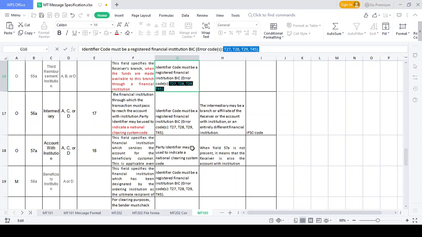Correspondent bank is a big bank. Intermediary bank is a small bank. Correspondent banks can clear multiple currencies, but intermediary banks can clear single currencies. Suppose the account with institution is any kind of small bank, RBL bank or any other bank, okay? They maintain the intermediary bank. Any X or Y bank, or yeah, tell me.